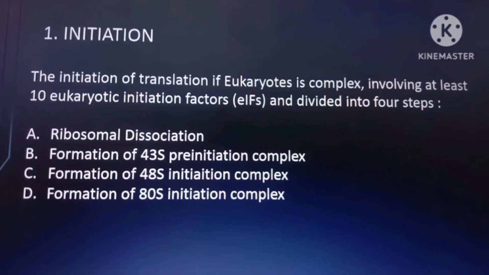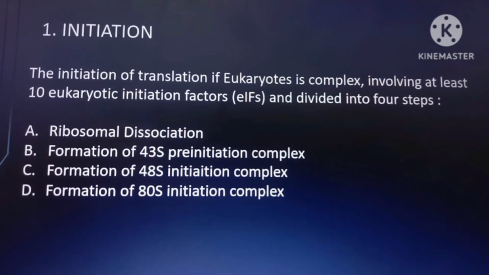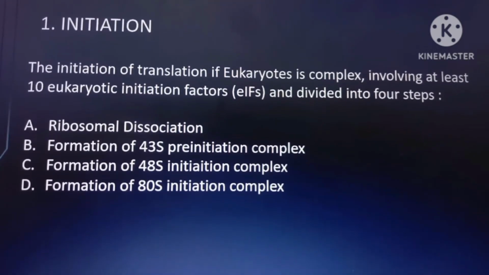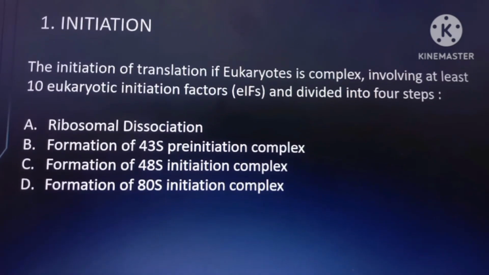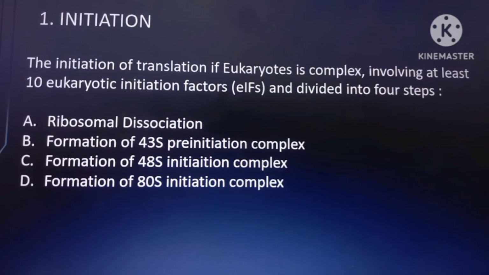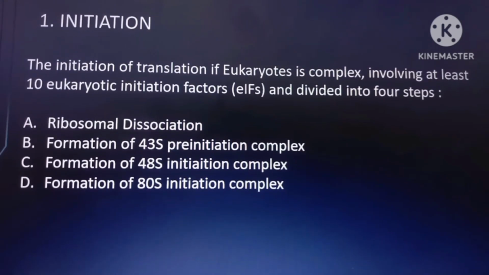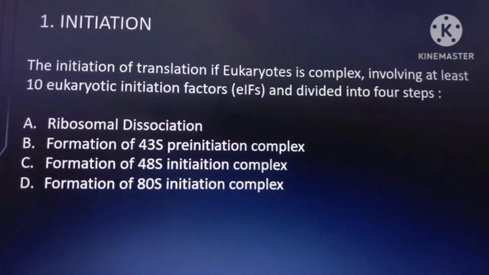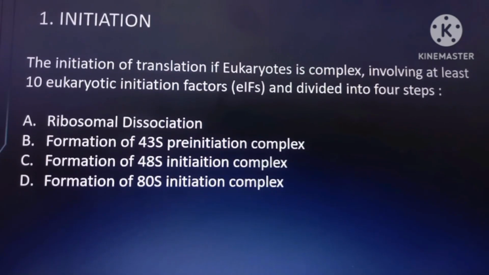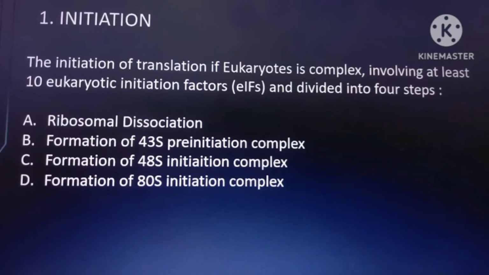Let's move on to the initiation. The initiation of translation in eukaryotes is complex, involving at least 10 eukaryotic initiation factors, or eIFs, and divided into 4 steps. The first step is ribosomal dissociation. The second step is formation of the 43S pre-initiation complex. Then, the third step is formation of the 48S initiation complex. And the last is the formation of the 80S initiation complex.